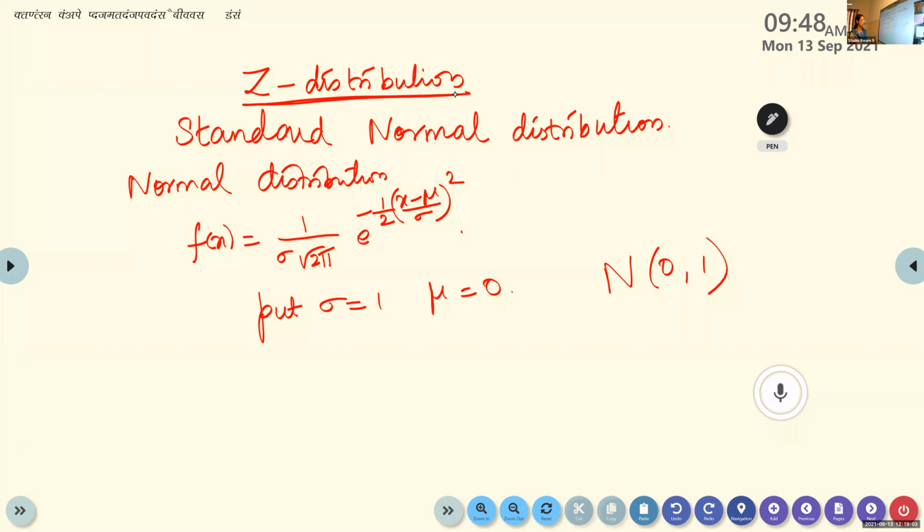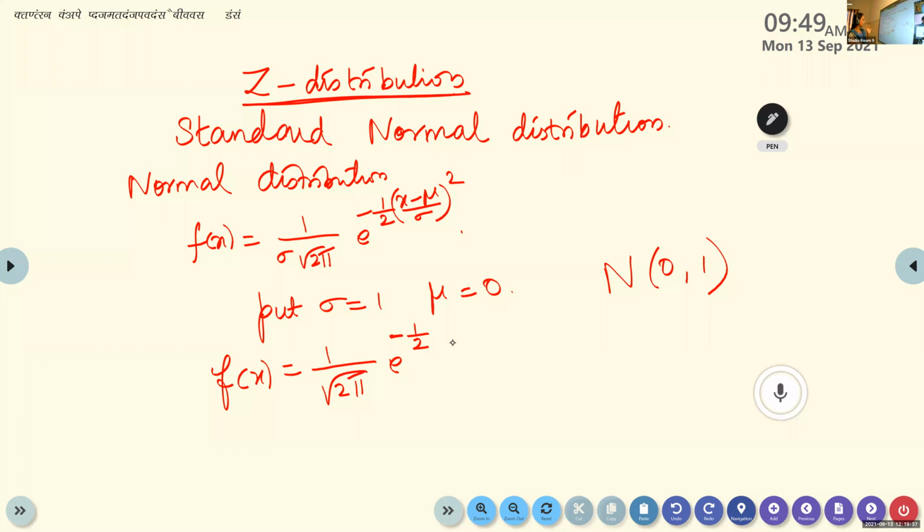Listen children, one second, don't write, listen. When you put sigma is equal to 1 and mu is equal to 0, what happens? What will be f of x? f of x will become 1 by root 2 pi e raised to minus half into x square by sigma square. Sigma square becomes 1, so minus x square by 2.